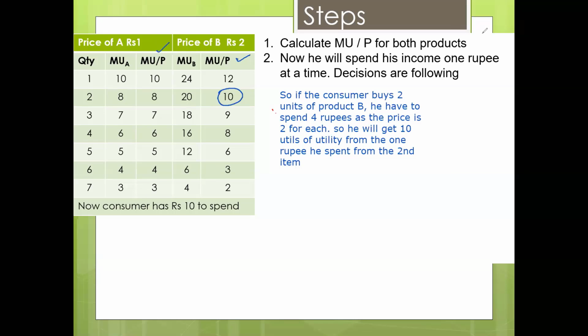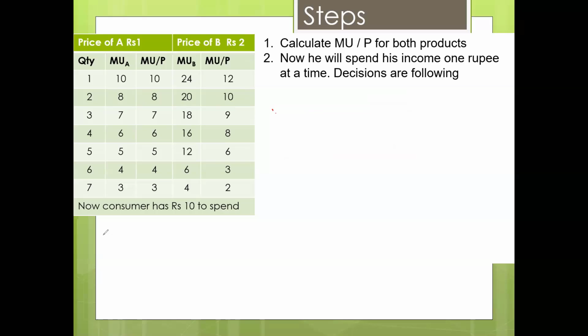Now what we have to do is, he has 10 rupees available. So let's call it 1 rupee, 2 rupees, 3 rupees, 4, 5, 6, 7, 8, 9, and 10. So he has 10 rupees with him. Now he has to decide how to spend these. First of all, he has to decide which one to buy.